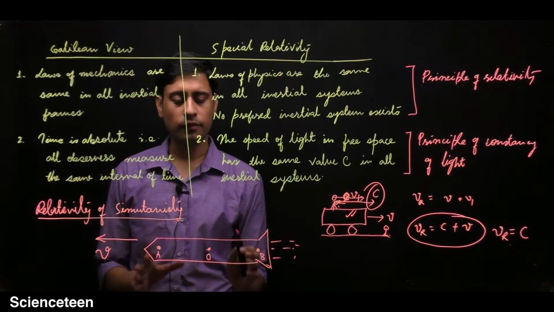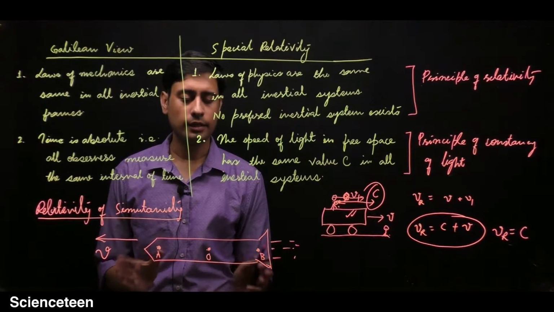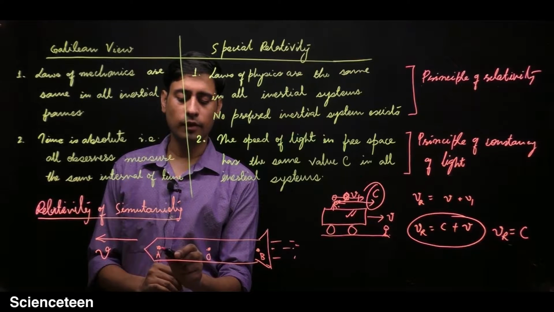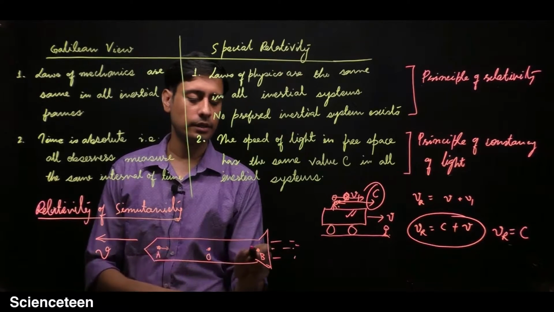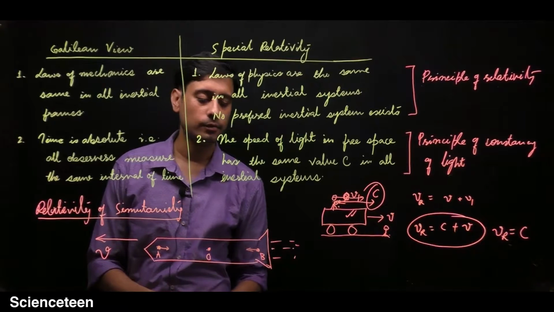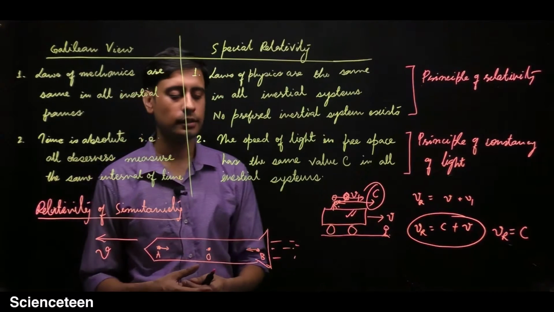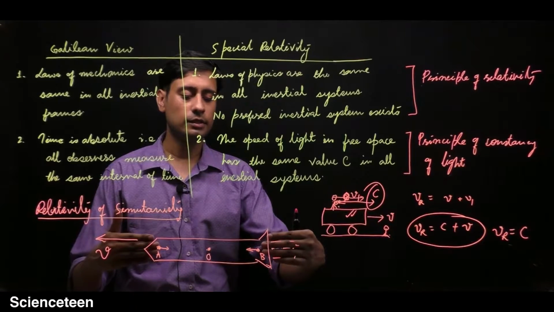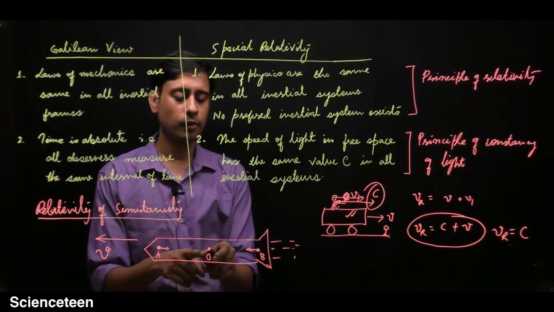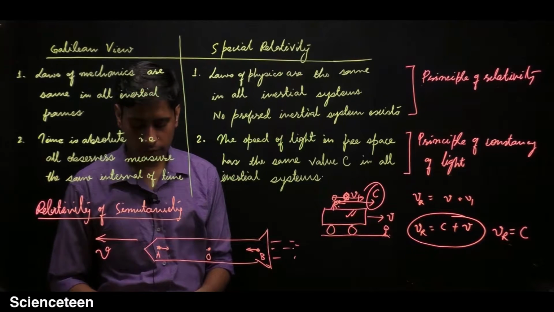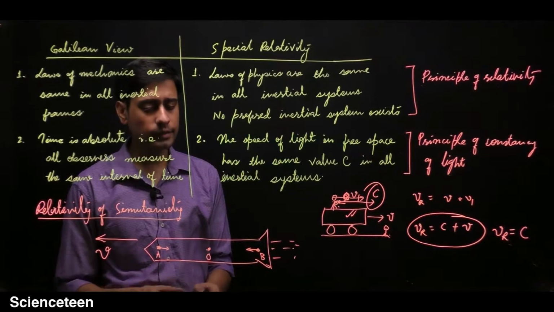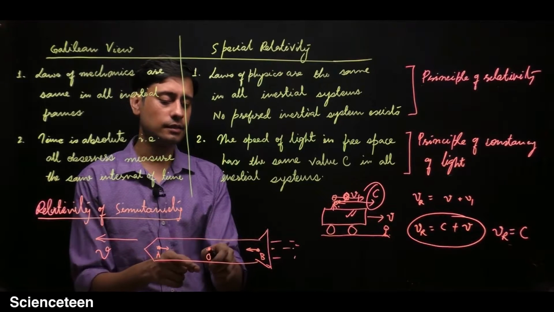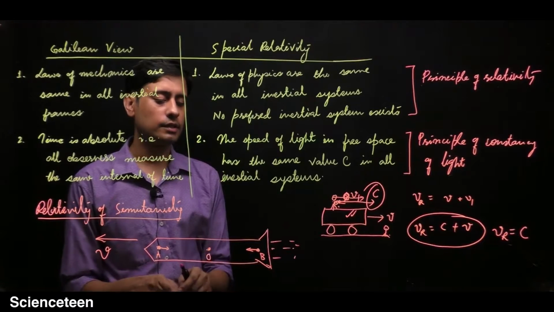Now, to specify that these two events occur at the same time, suppose a beam of light comes from this point and a beam of light comes from this point. Light is an electromagnetic wave, so any electromagnetic wave which has been emitted simultaneously will reach this point O at the same moment of time. In this way, this observer will find that both the signals reach point O simultaneously.